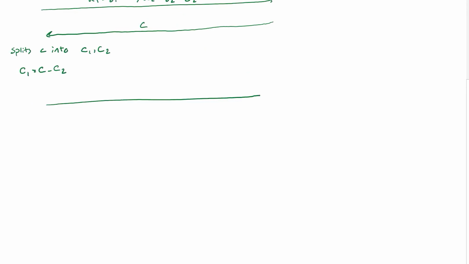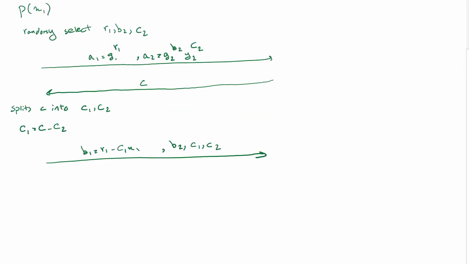And then he would return these values to the verifier by saying B1 equals R1 minus C1 X1, and then B2, and then C1 and C2, right? So let me go through this one, and then we will come back and discuss what is happening here.